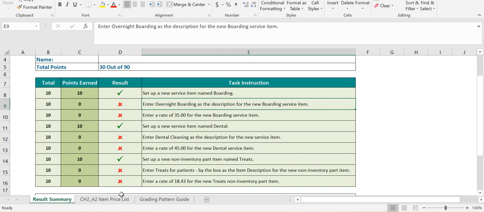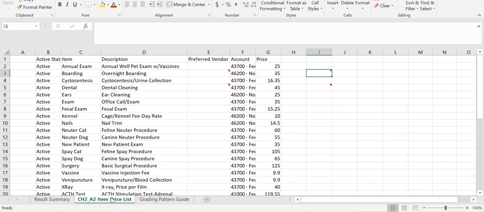Now, you may automatically be thinking, I did that. I don't know why it's counting it wrong. I did that. So let's go over here to this sheet. This sheet is the student's actual submission. Now I can look through here and I can clearly see that they made a boarding item and they put overnight boarding as the description. But notice these little red triangles. These red triangles are comments that the grader automatically put in there. So when I hover my cursor over here, I see that it is looking for the description of the boarding service item in column E.